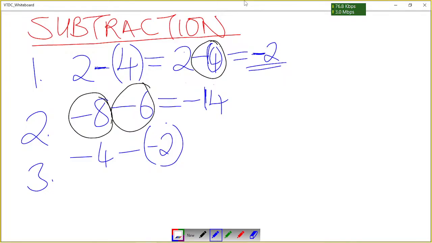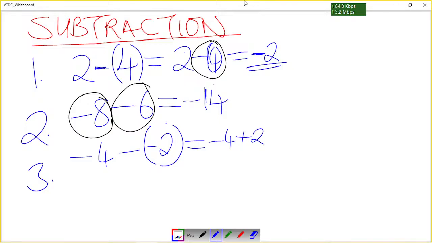Okay, we come here now, we have got negative 4 minus negative 2. So what happens here is we're going to write negative 4, then a negative times negative 2 will give us positive 2. Don't worry about this, just follow the instructions I'm going through.